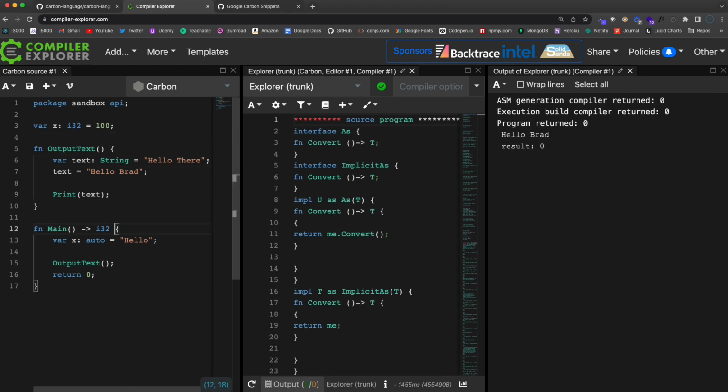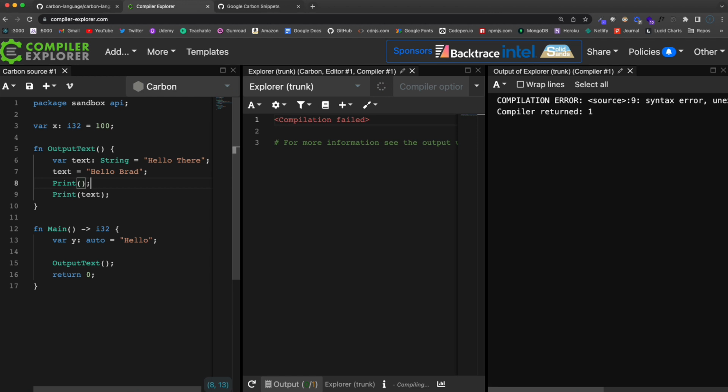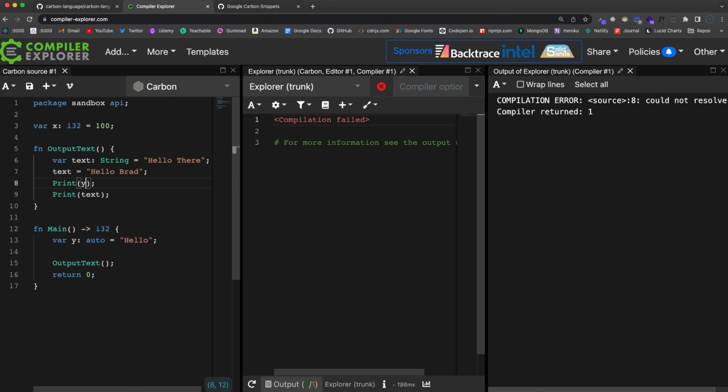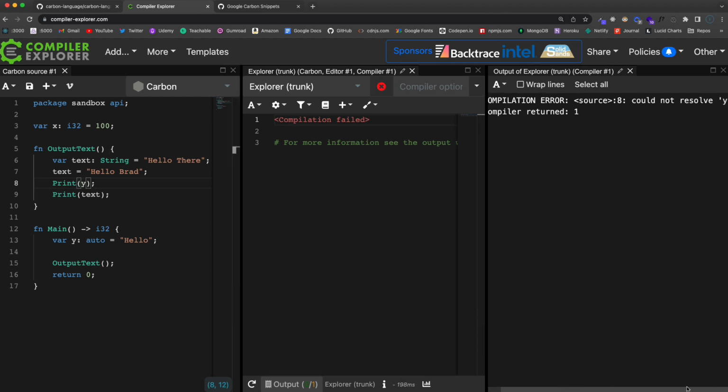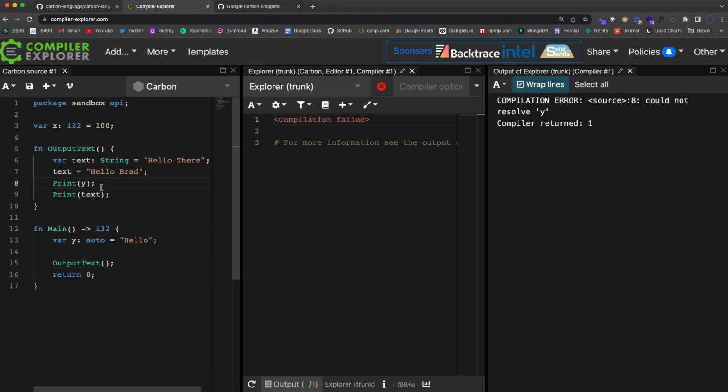And then if I come down here, now remember, if you have any experience with any languages, we have function scope, right? So this x that I created here is not, I guess we'll talk about scope now as well. So this is not going to be available. Let's just change that to y for now. And if I come up here and I try to print, let's try to print y. Okay, so that's not going to work. Wish we could see this whole, actually, there we go. So could not resolve y, even though I defined it down here, because this is a different function.